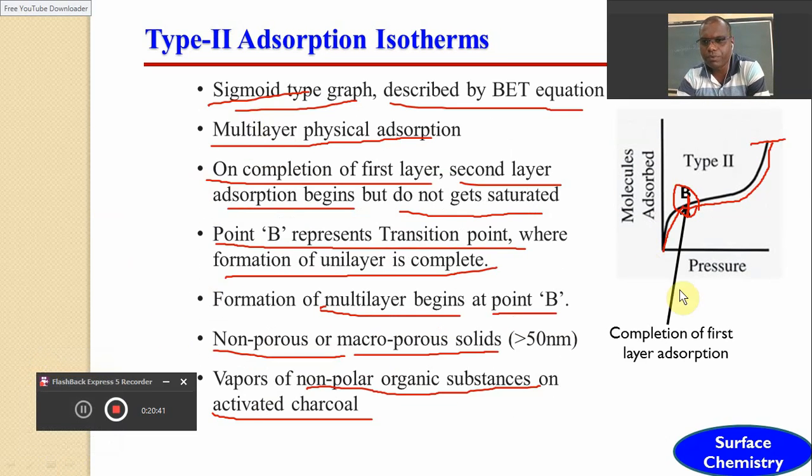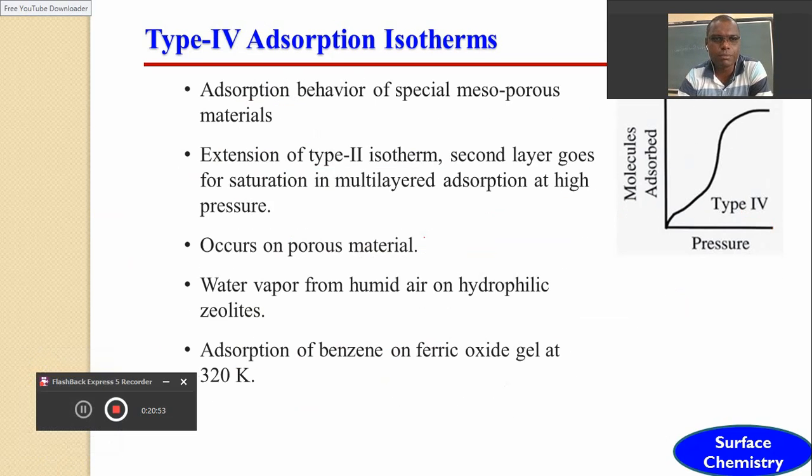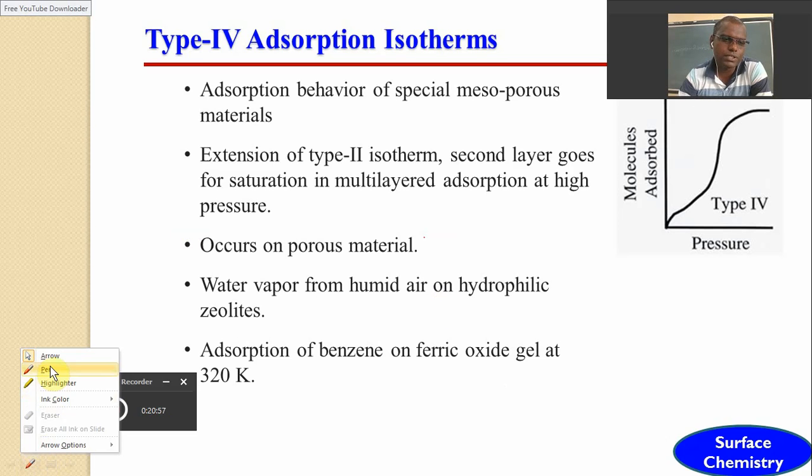See here, type 2. Here there is a monolayer. The monolayer gets completed and then the multilayer gets started, and the rate of adsorption goes on continuously increasing without a saturation point.